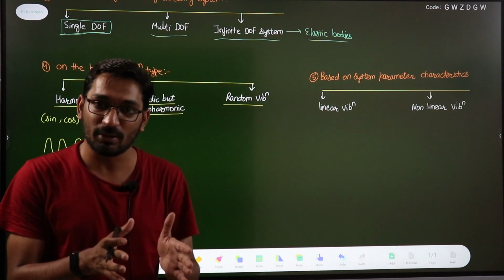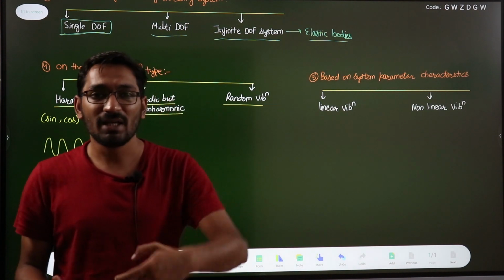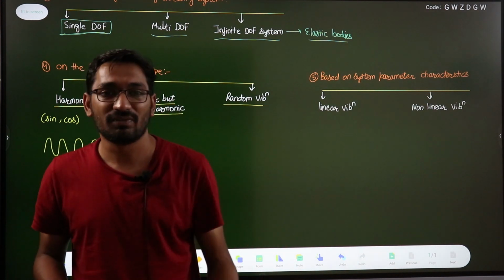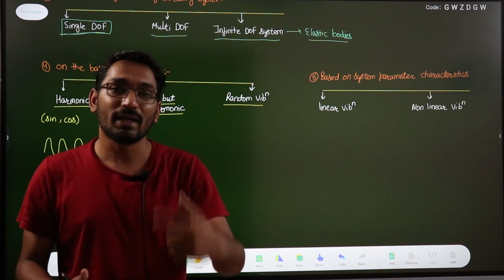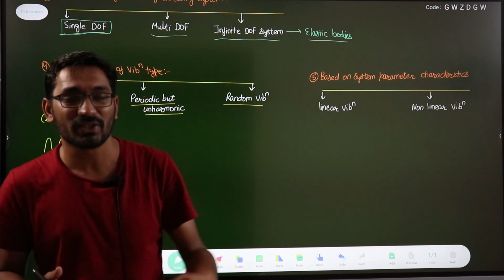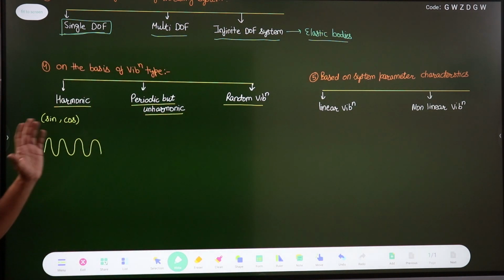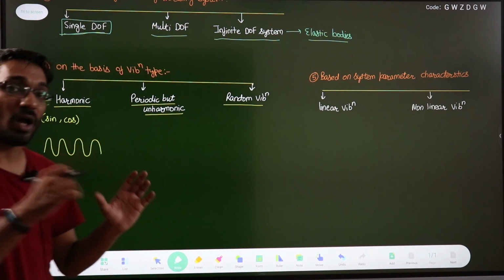That is known as the time period of the oscillation. After a fixed interval of time, if the motion repeats itself, then it is known as periodic motion. After some period it is repeating itself, it is periodic motion, but that is not a function of sine or cosine. That is known as periodic but not harmonic.